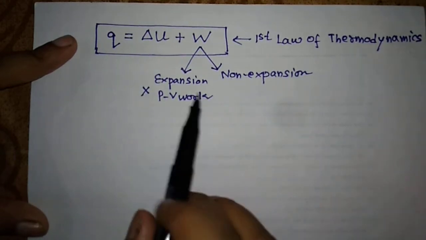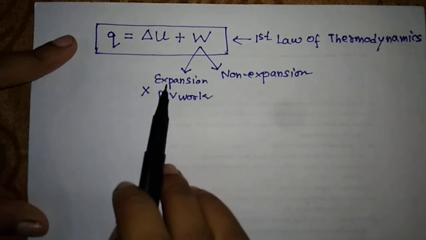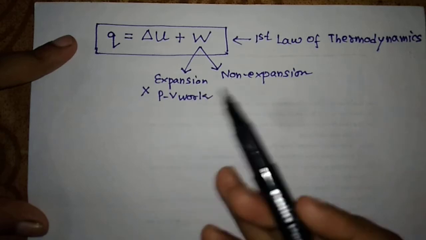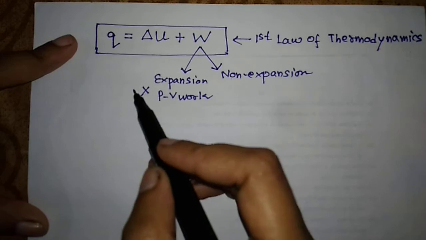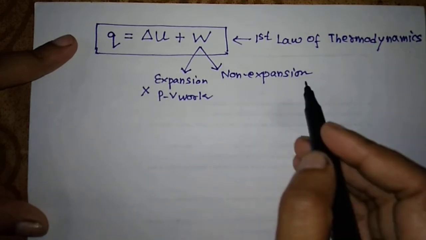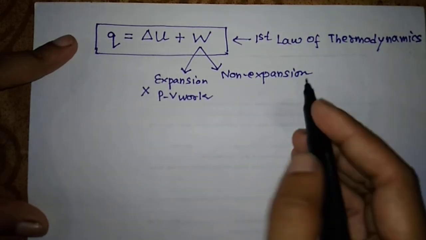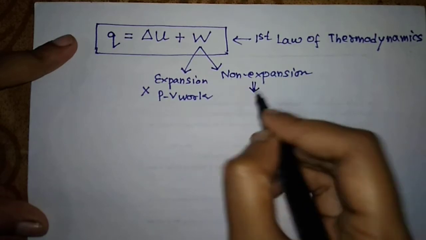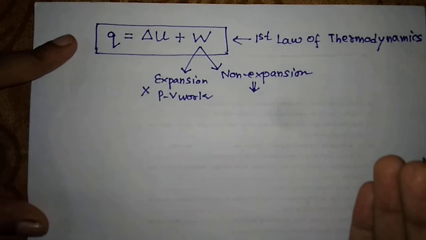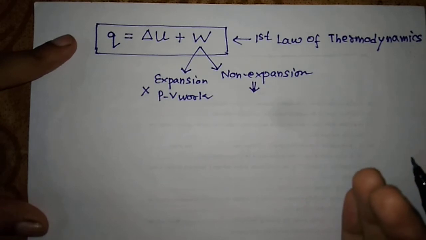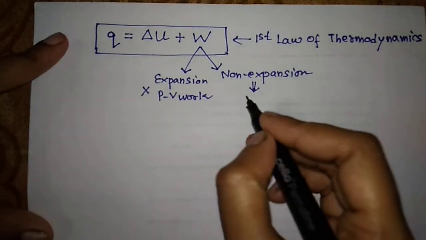It may be used in the expansion of the system. Okay, so this work is not calculated as the useful work. The useful work is this one, this part, the non-expansion work. This does not have any fixed value, it will depend upon which system you are working with. So likewise, this is our useful work.